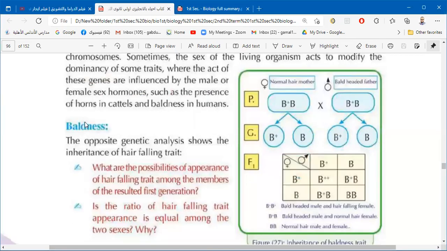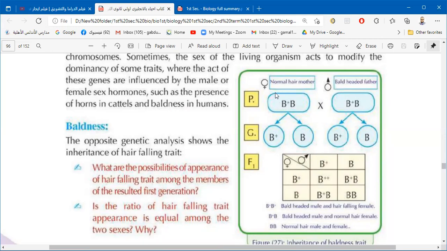We have a problem here about baldness. The gene can express itself in the male if there is one dominant gene only, by the help of the testosterone hormone. But in the female, it must be two dominant genes to have baldness or hair falling.